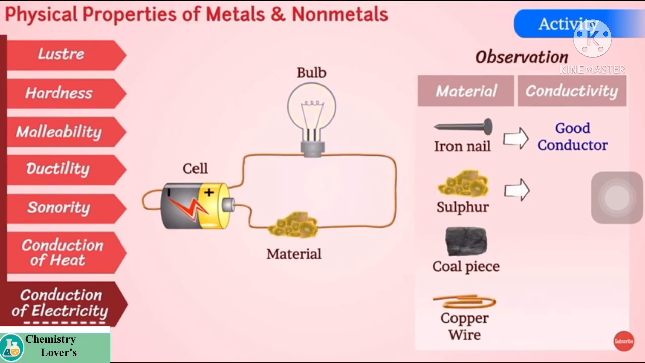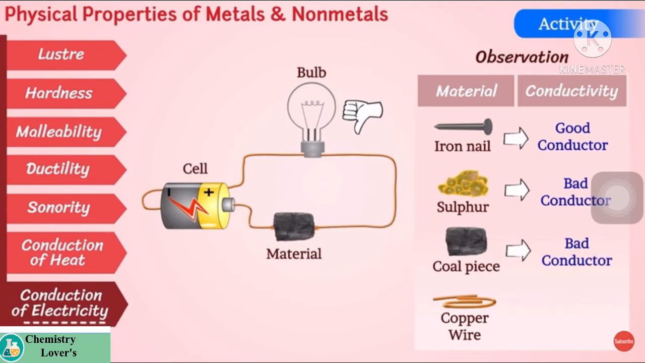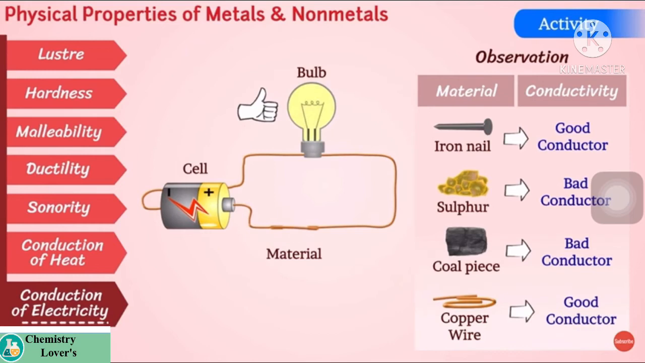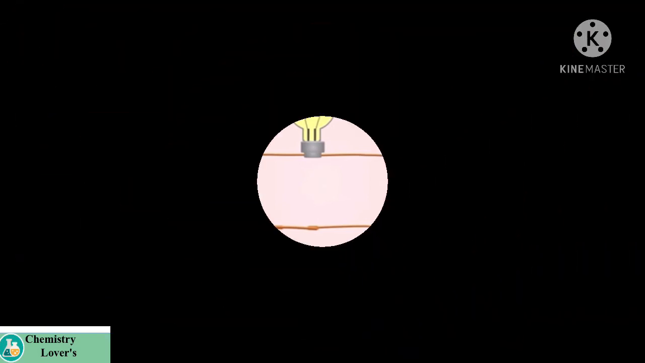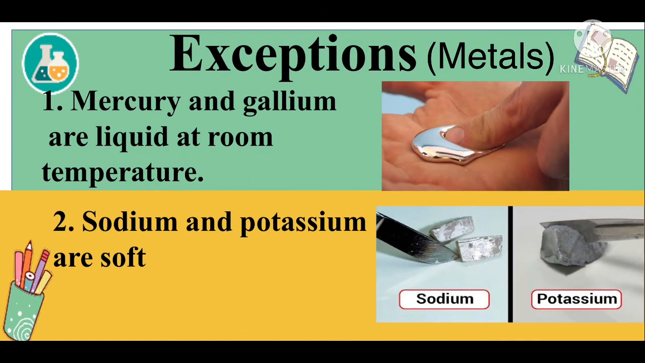With sulfur, the bulb is not on, so it is a bad conductor. With a coal piece, the bulb is again not on, so it is also a bad conductor of electricity. With copper wire, the bulb is on, so it is a good conductor of electricity. Hence we can say that metals like iron and copper are good conductors and non-metals are bad conductors of electricity.